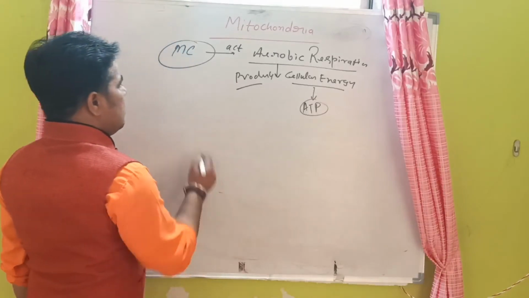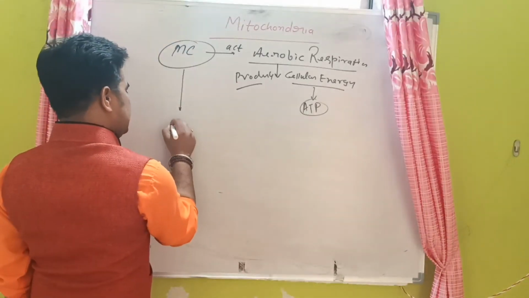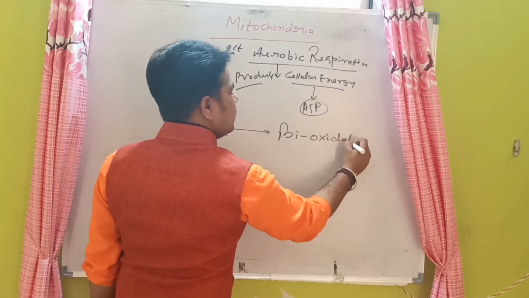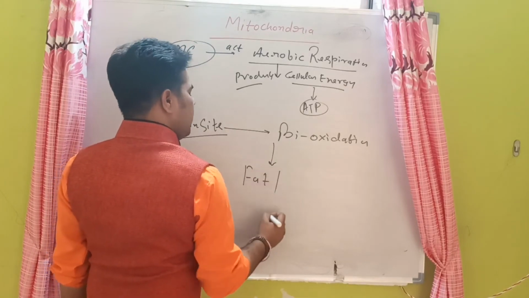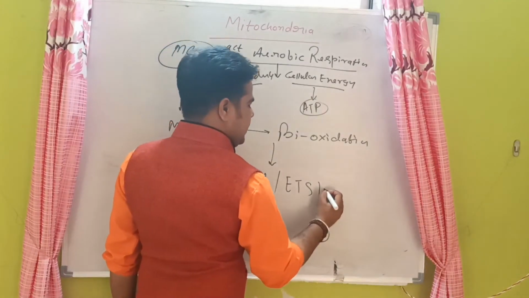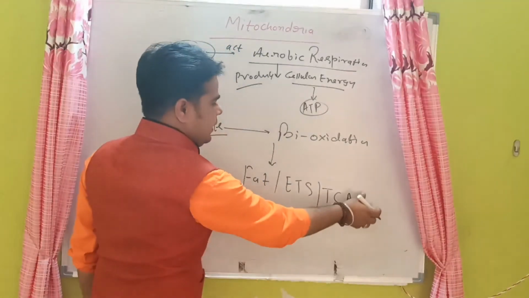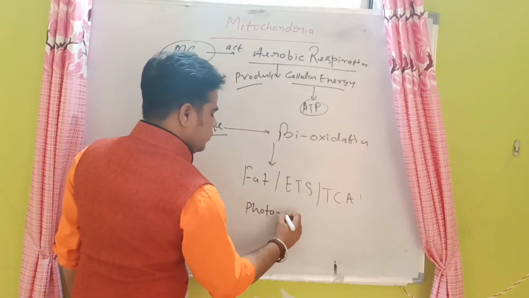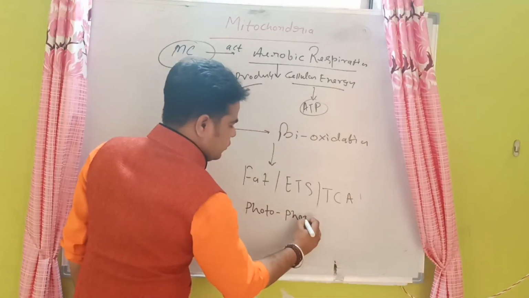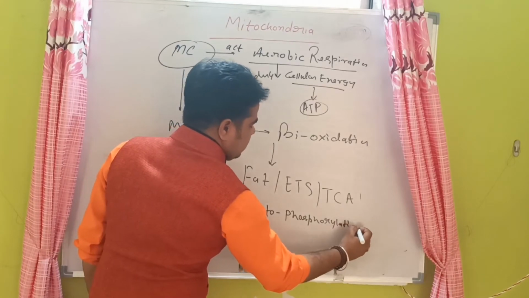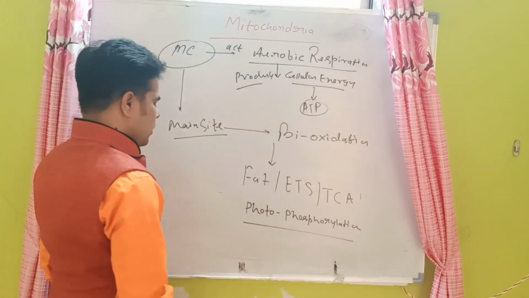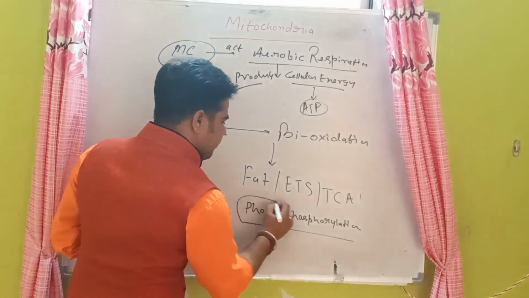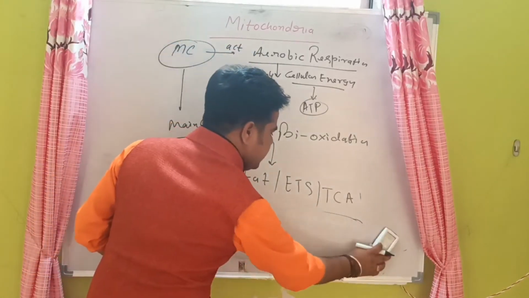That is very important. Now mitochondria are the main site of beta oxidation of fat, of the ETS, electron transport system, of the TCA, tricarboxylic acid cycle, which is also called the Krebs cycle, and of the amphibolic pathway.